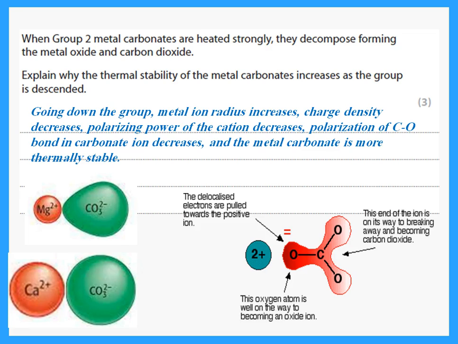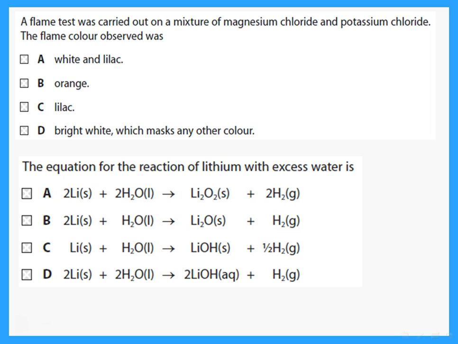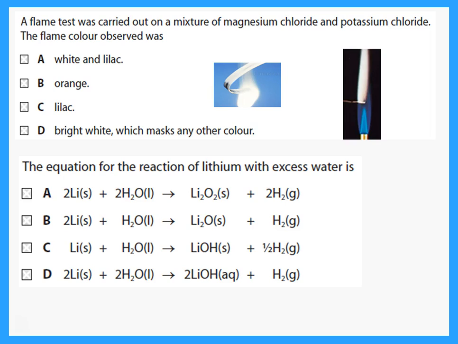And remember, this happens for all the large anion groups. So this is the same explanation for carbonates, sulfates, and nitrates. The only one that goes in the opposite direction is the hydroxide ion. A flame test was carried out on a mixture of magnesium chloride and potassium chloride. So what color should we see? Remember, the magnesium doesn't give a color. So the color that I see will be the color of the potassium, which is lilac.